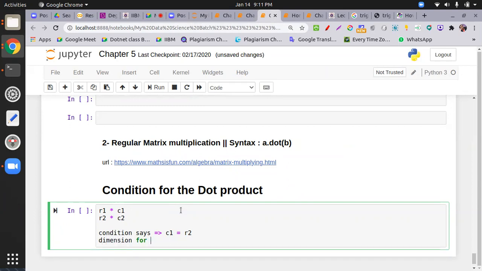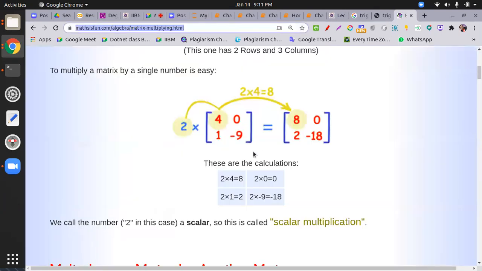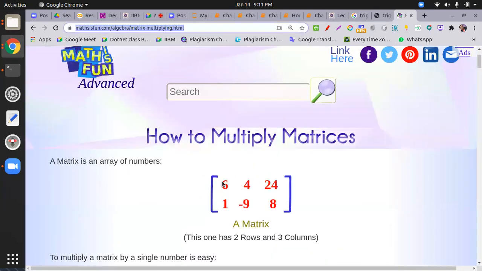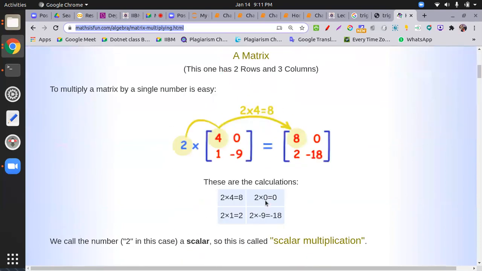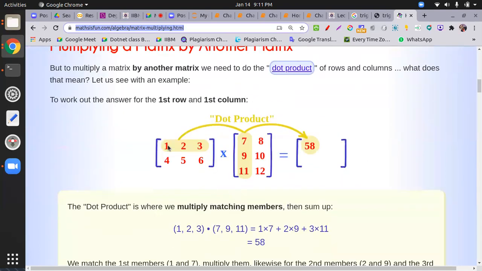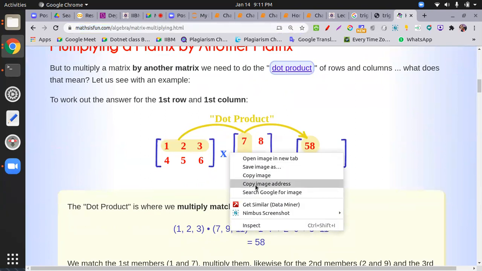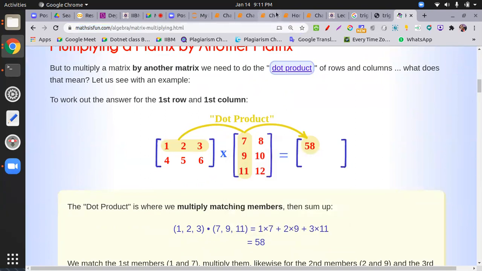The dimension of the result matrix, I mean the matrix produced after multiplication, will be R1 into C2. Keep in mind, these middle dimensions collapse and are removed, and R1 and C2 are the dimension of the resultant matrix. Okay. If you go to my blog, what happened here? The first matrix has 2 rows, 3 columns, and the second matrix. Let's check this image. Copy image address.